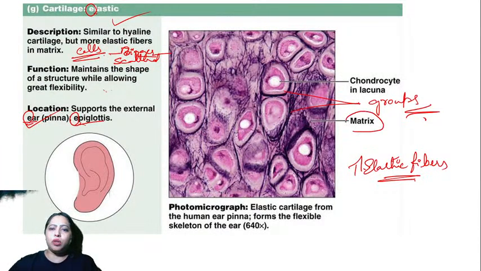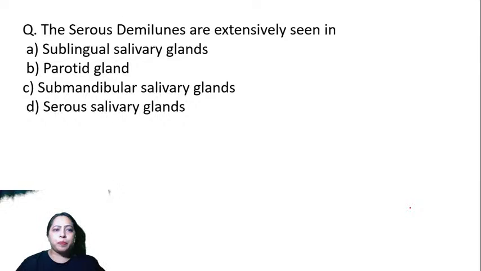So the matrix has a lot of elastic fibers. That's why it is called elastic cartilage. And this is actually a magnification of 640. Otherwise, usually the cells are observed with the 10x, so they don't look this big, and so much clarity is not seen in the cells. And here all these elastic fibers you can see. Okay, they look more pink because of the staining properties.